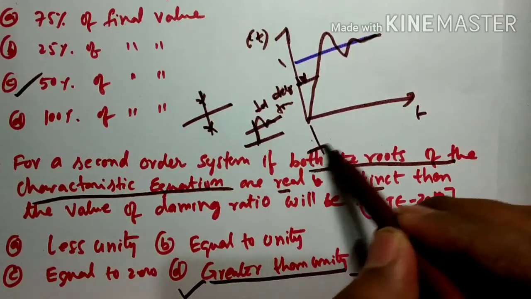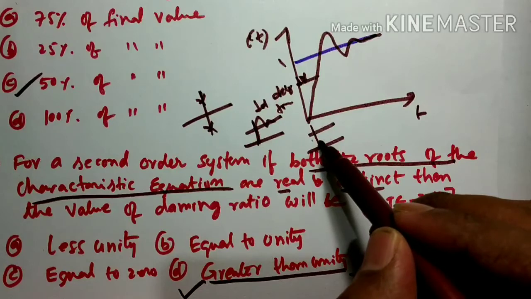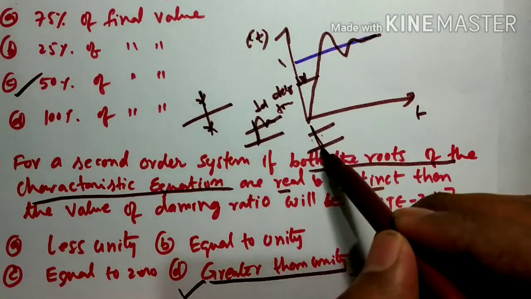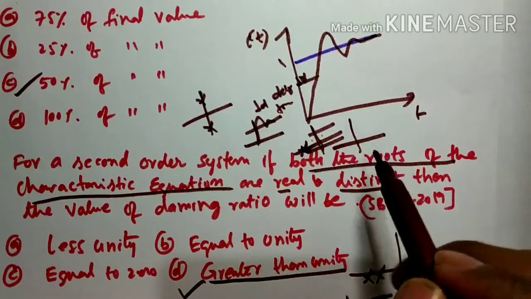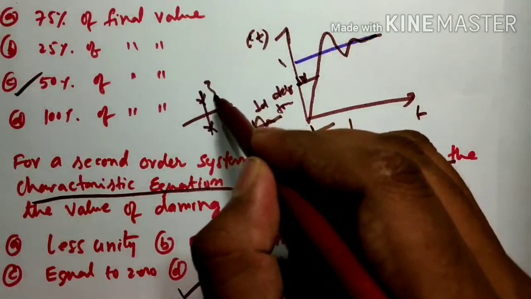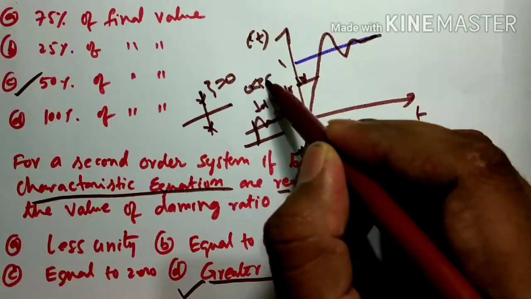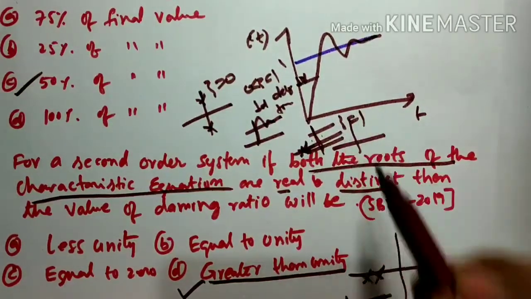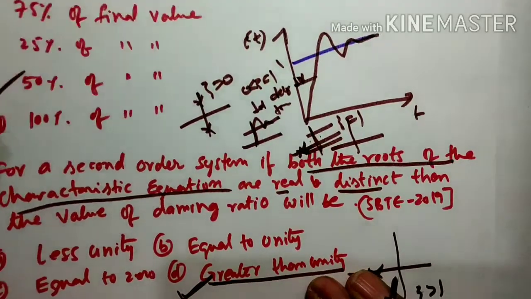When the roots are real and equal, your poles are real and equal, somewhere like this. When the roots are real and unequal, our zeta value is greater than 1. So this is zeta equal to 0, this is zeta greater than 0 and less than 1, this is zeta equal to 1, and this is zeta greater than 1. So the answer is D.